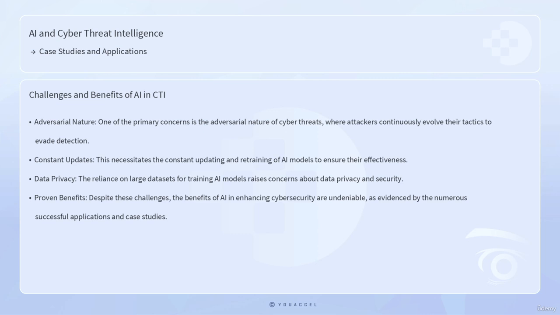The integration of AI in CTI is not without its challenges. One of the primary concerns is the adversarial nature of cyber threats, where attackers continuously evolve their tactics to evade detection. This necessitates the constant updating and retraining of AI models to ensure their effectiveness. Furthermore, the reliance on large datasets for training AI models raises concerns about data privacy and security. Ensuring that these datasets are anonymized and securely stored is crucial to maintaining the integrity of AI-driven CTI systems.